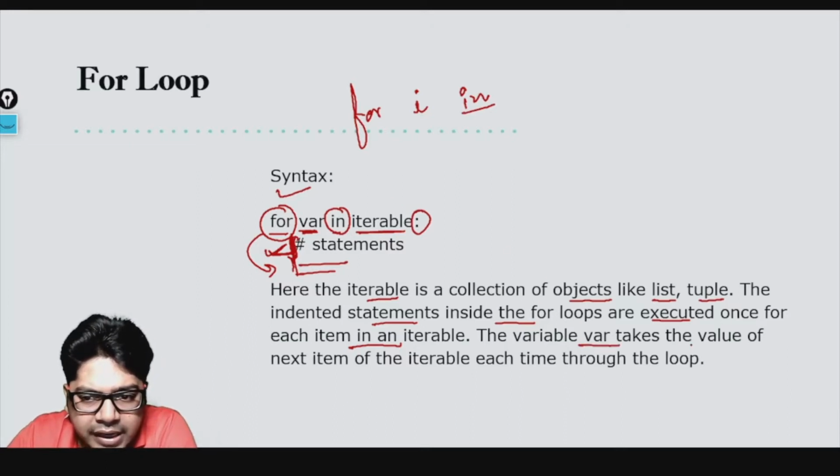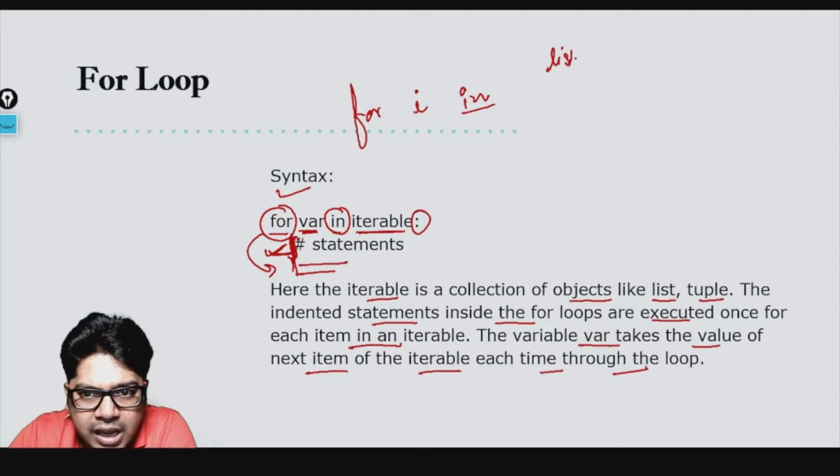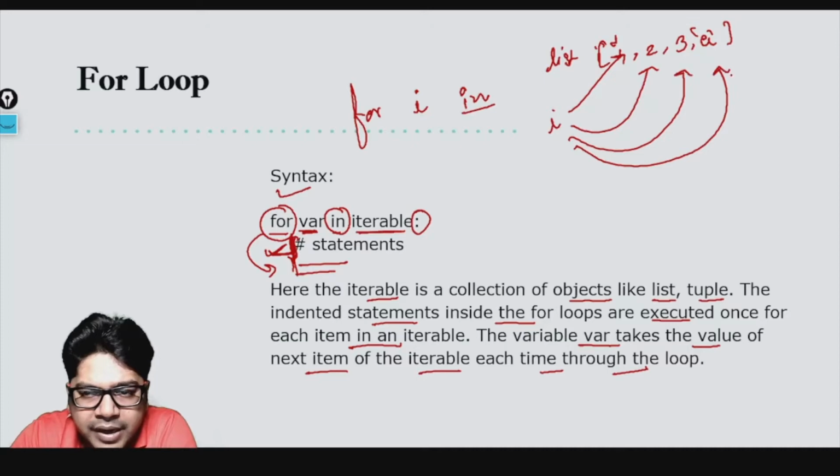So the variable var takes the value of the next item of the iterable each time through the loop. Let's suppose you have a list like this: 1, 2, 3, and then a. What happens is that for the first time var will represent 1, the next time it will represent 2, the third time it will represent 3, and the next time it will represent a. So this is how it varies. Every time the loop is moving ahead, it is moving from the first one to the second one, the second one to the third one, the third one to the fourth one, like that.